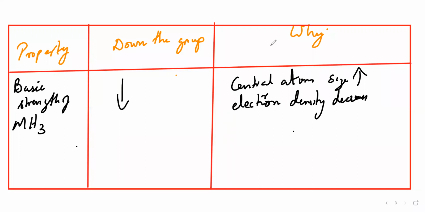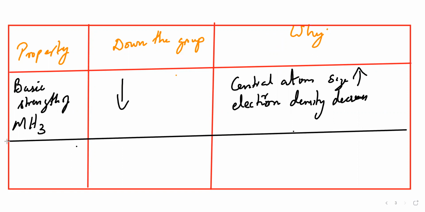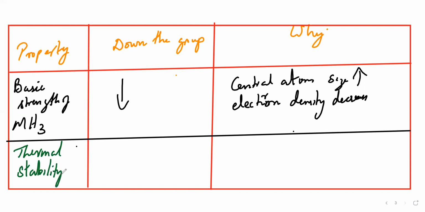So the next one is thermal stability. Same reason, it decreases. What is again the reason?